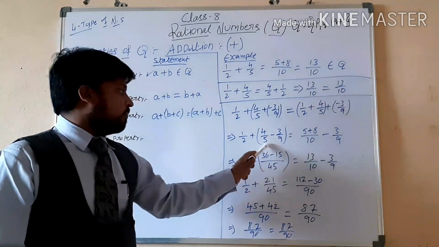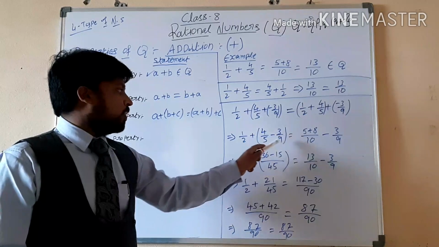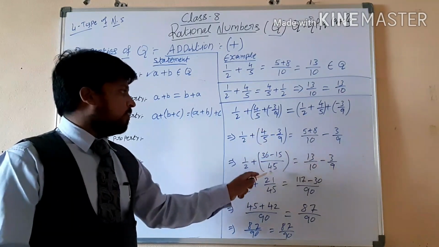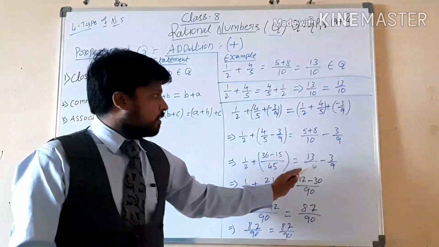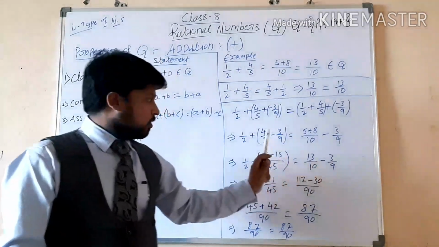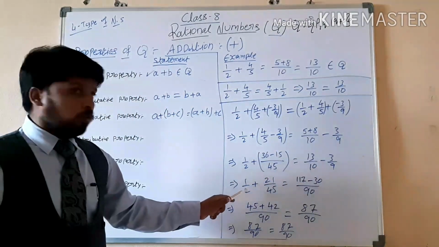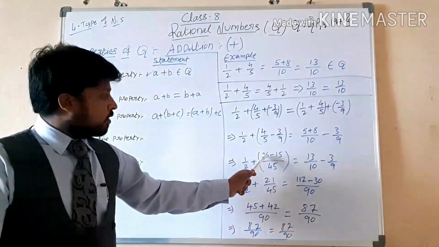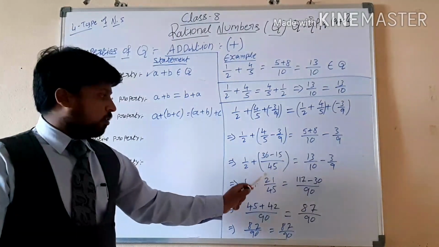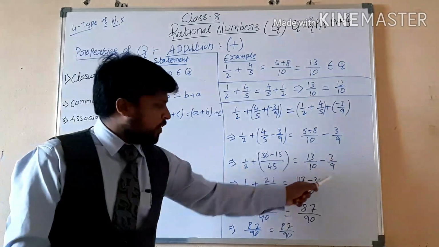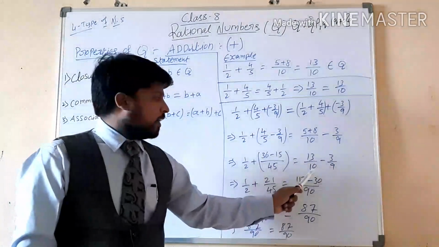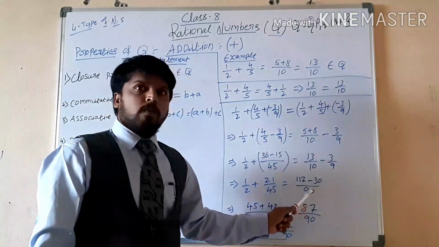Next 9 5s are 45, 4 9s are 36, and 5 3s are 15. And here also 8 plus 5 is 13 by 10 minus 3 by 9. So next 1 by 2 plus 36 minus 15 is 21, 21 by 45. That equals to next 13 9s are 117 and minus 10 3s are 30.